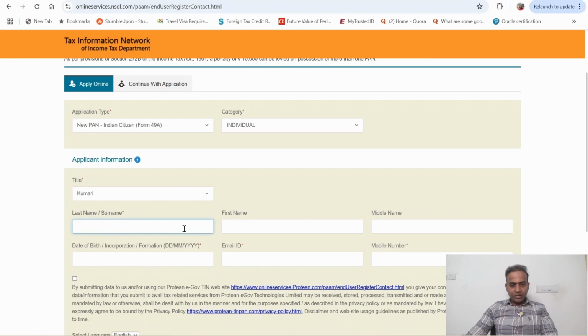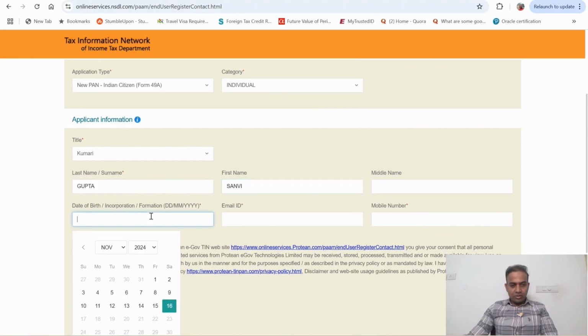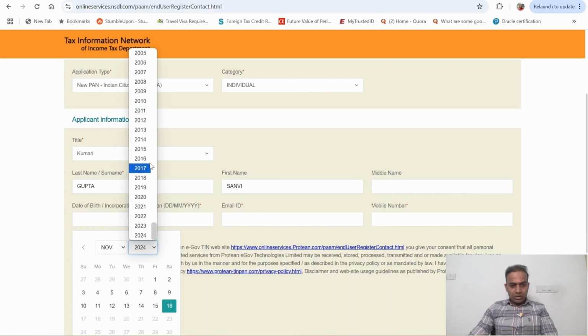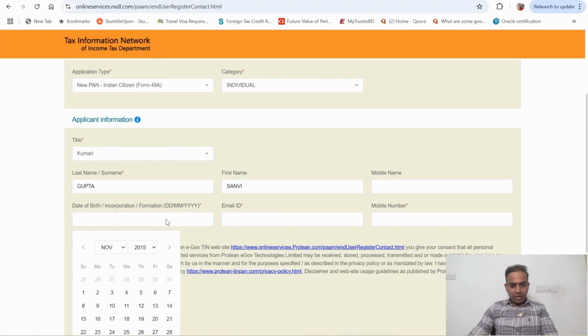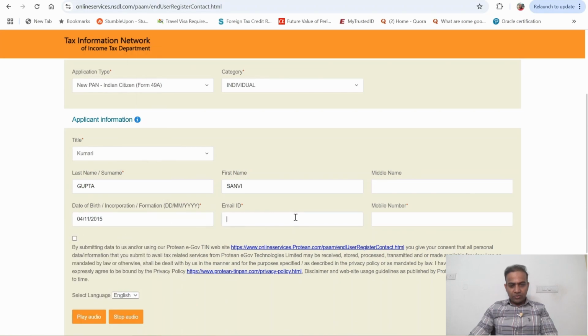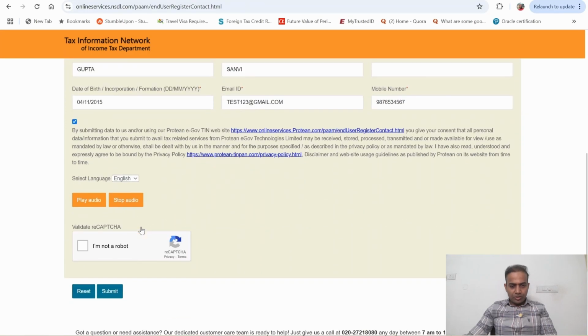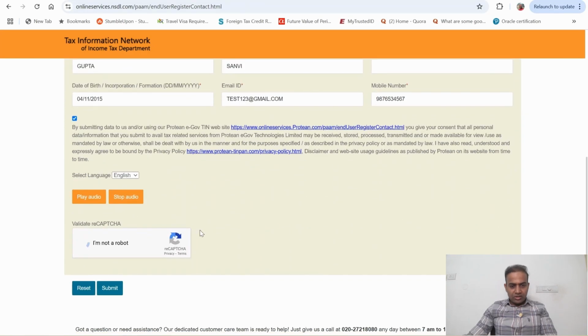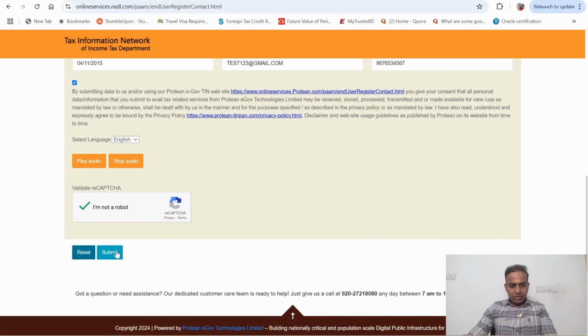Last name, I'm just putting a dummy name. Date of birth, I'm taking a minor kid, maybe 4th November 2015. Some dummy email. You need to give your mobile number and I'm just putting some random number here. Then you check this checkbox and select I'm not a robot, submit.